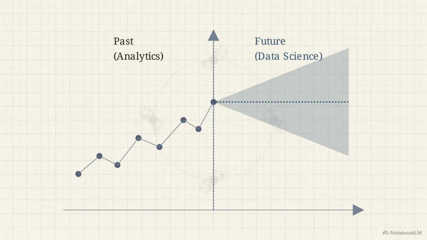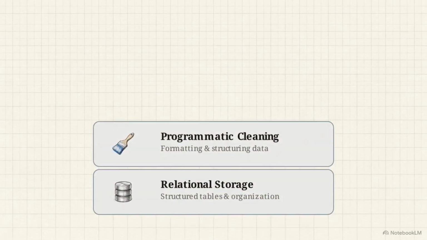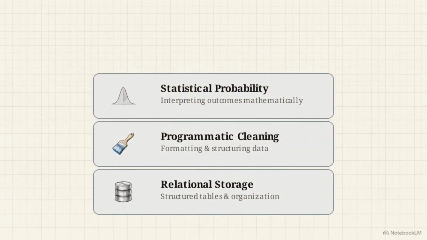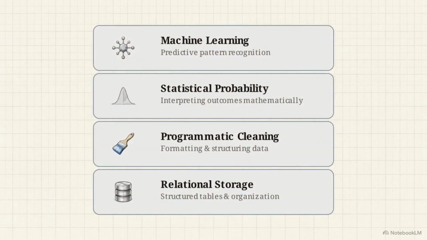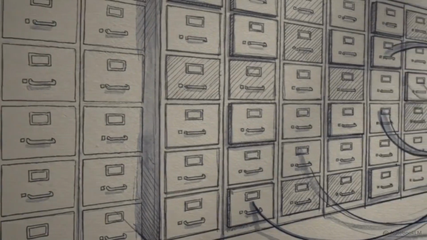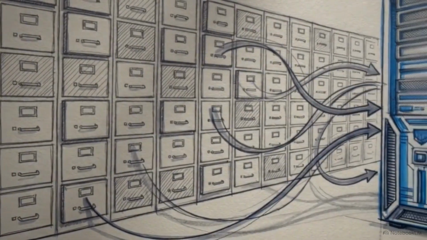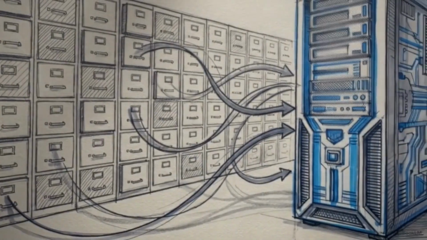Moving from observation to prediction requires the construction of a multi-tiered cyclical pipeline. This architecture relies on 4 sequential components: relational storage, programmatic cleaning, statistical probability, and machine learning. Building this technological stack begins with the foundation layers and moves upward through the logic engine. This architectural stack transforms a library of historical records into a predictive engine that updates its own logic as market